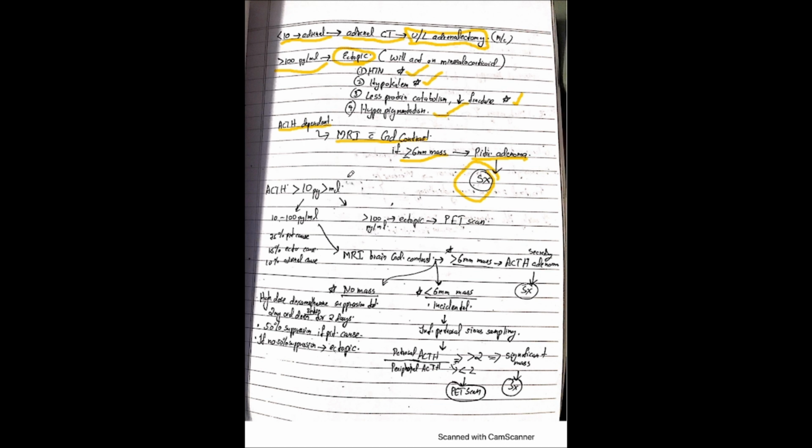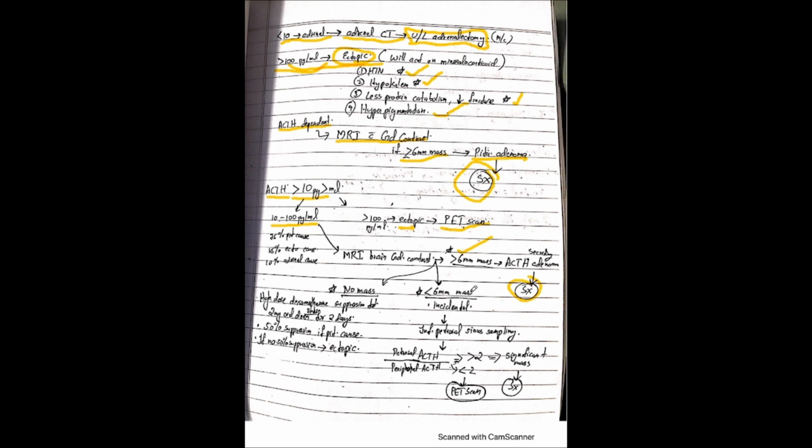So let's see some other possibilities. ACTH here is showing greater than 10 picogram per ml, and we are checking. If it is greater than 100 picogram, it will be ectopic. As I have told here, it will be ectopic, and we will be doing a PET scan. And if it is giving some value of 10 to 100 picogram per ml, we should take the MRI of the brain with gadolinium contrast, and we will look for the size of the mass. If it is greater than 6, we should go for surgery.